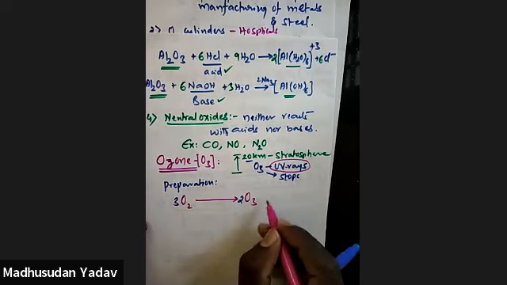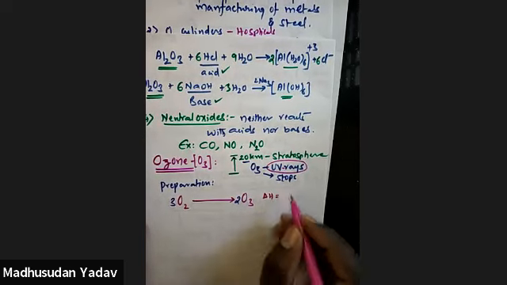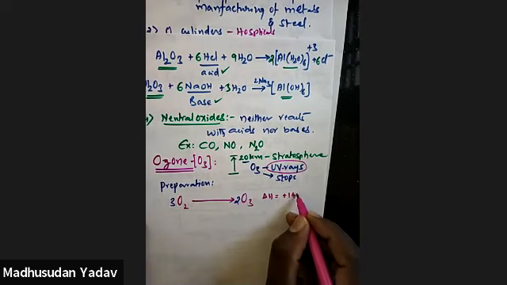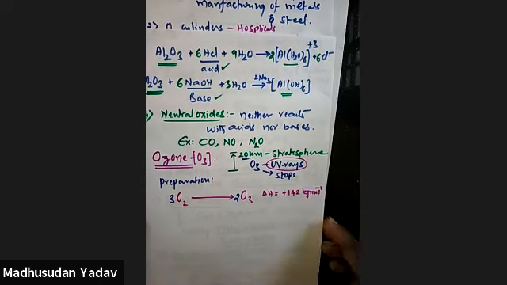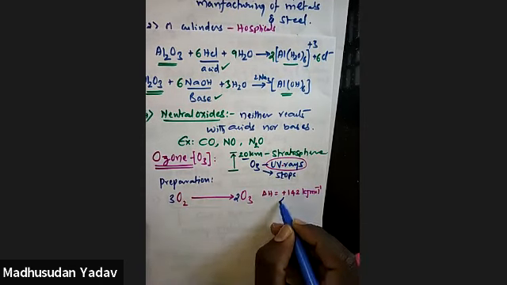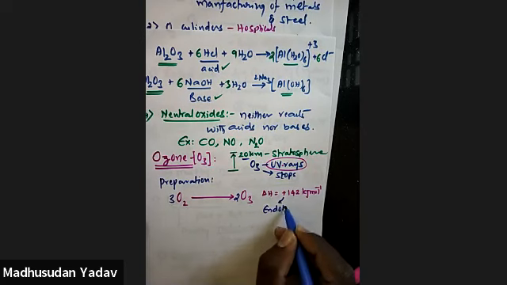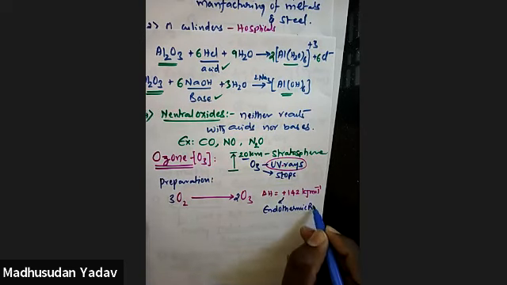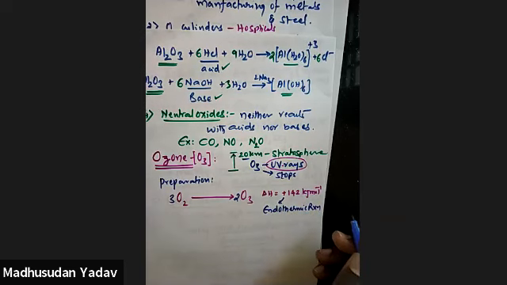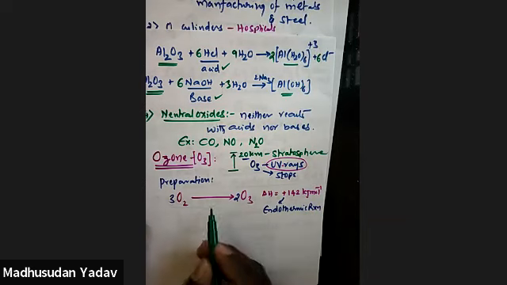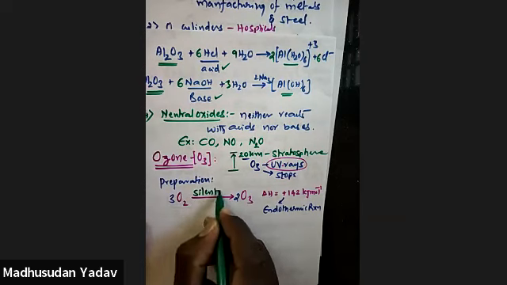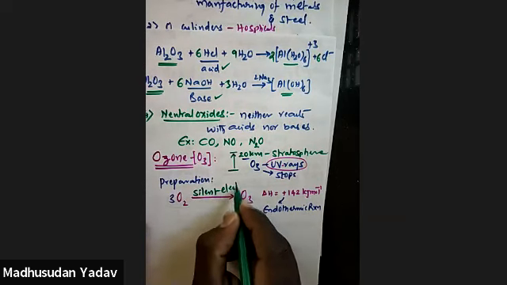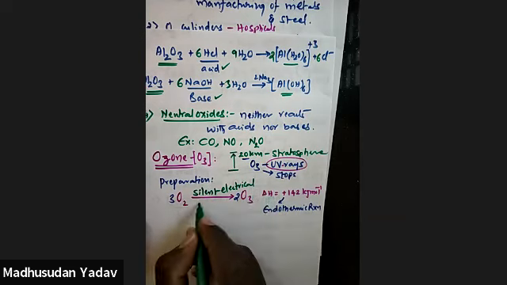Here, the delta H, heat of the reaction, is positive. Here, nearly 142 kilojoules per mole amount of energy is required. So this positive sign indicates what? It is an endothermic reaction. Remember, this reaction must take place in a silent electrical discharge.